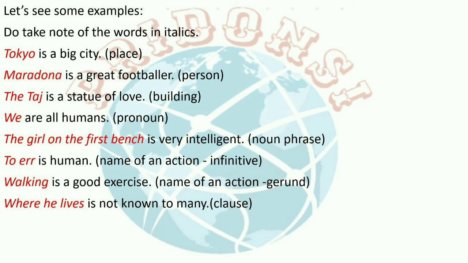We is a pronoun. The girl on the first bench is very intelligent. The girl on the first bench is a noun phrase. To err is human. To err is name of an action. That is called infinitive. Working is a good exercise. Working is name of an action. That is called gerund. Where he lives is not known to many. Where he lives is a clause.